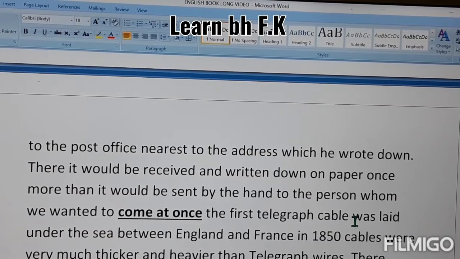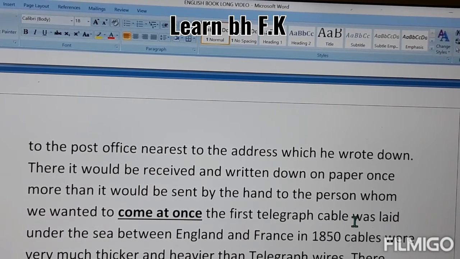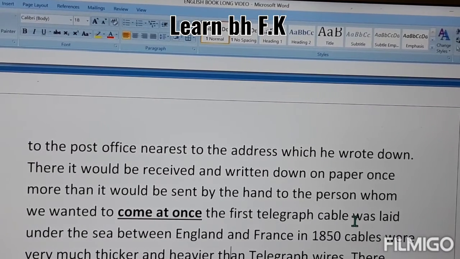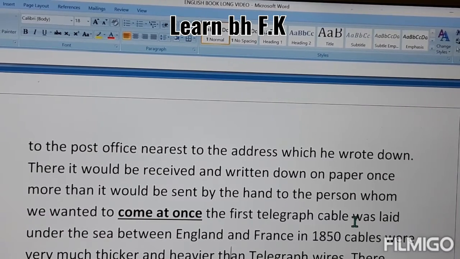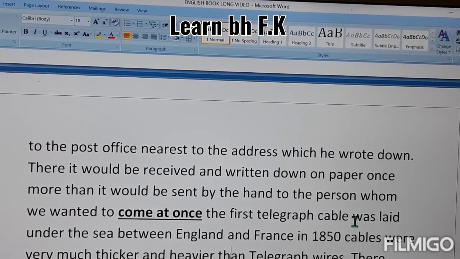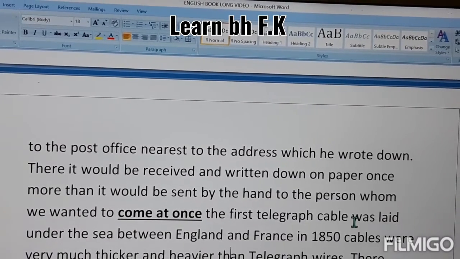First of all, a person went to the post office and told them about the message, but not only told, he also wrote the message on paper along with the address. And then what happened? The post office sent these signals through the electric telegraph, along with the address, and the other post office sent that message to the required address.